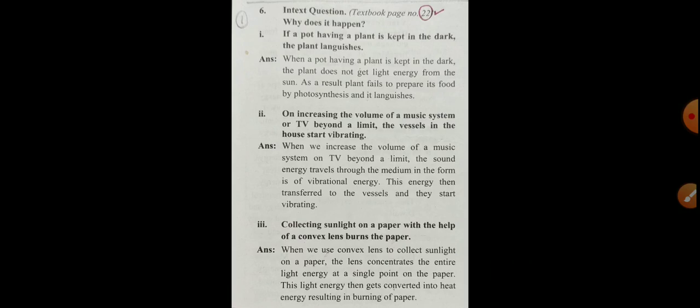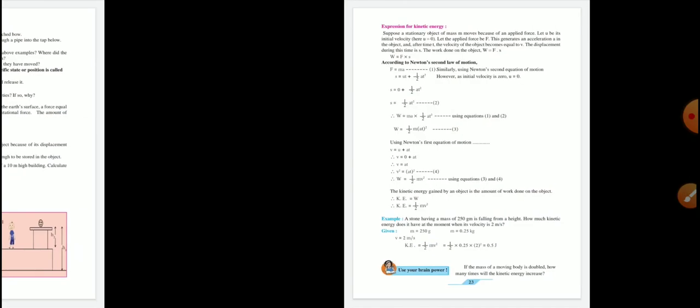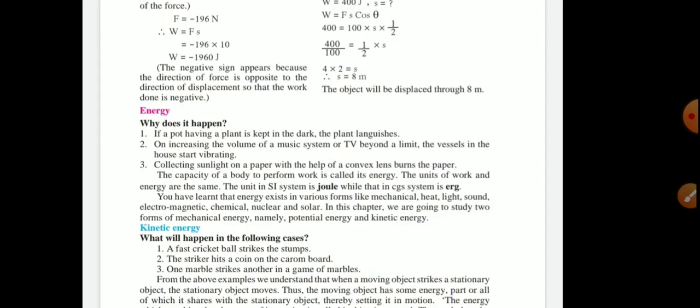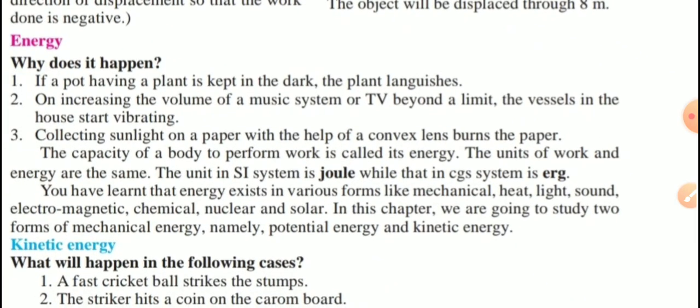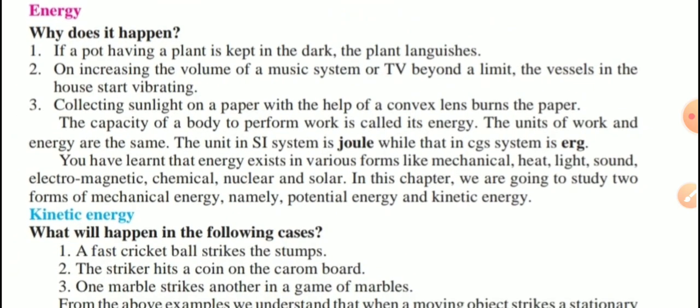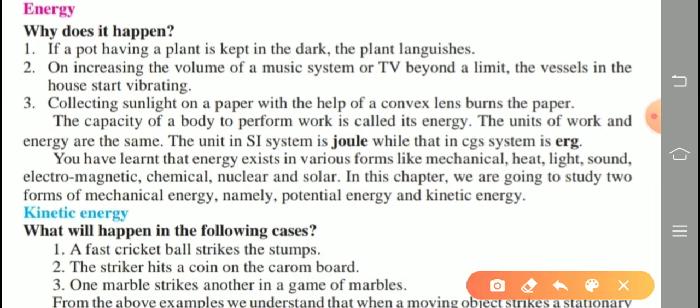So in all the three cases, what does happen? If energy is not available, then that happens. So the question asked here is, define energy, write its SI and CGS units. So mark the definition of energy first. Already we learned in previous standard, the capacity of a body to perform work is called its energy.